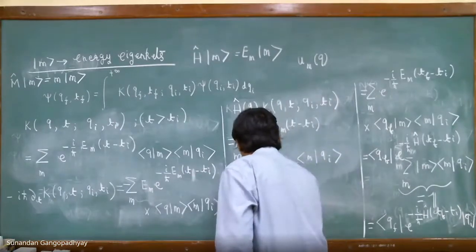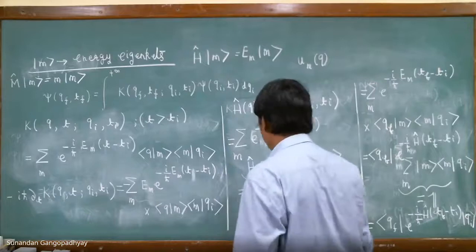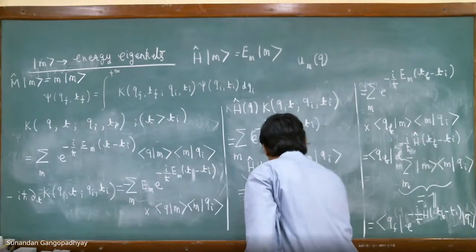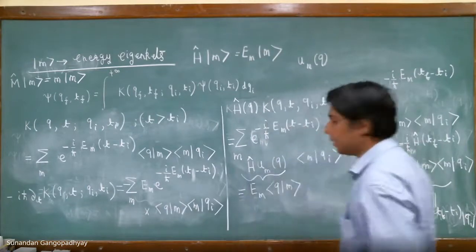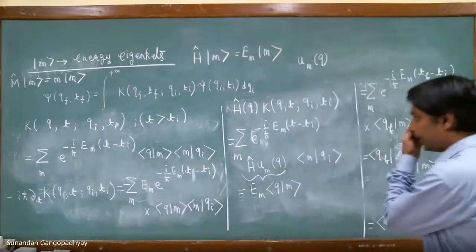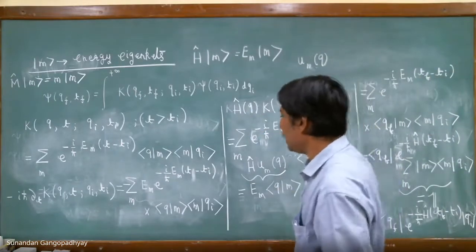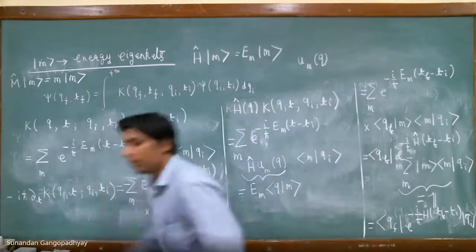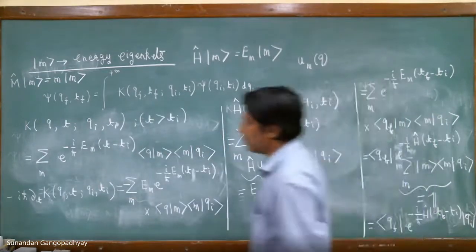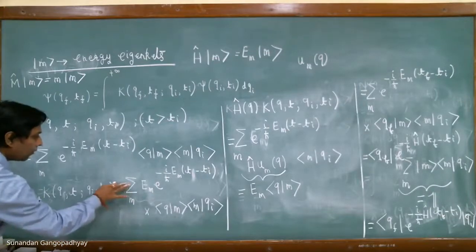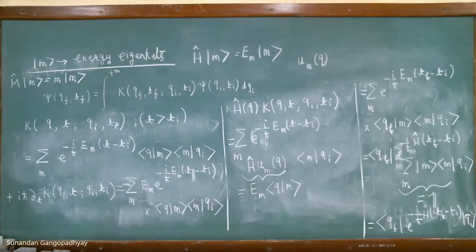This is E n, U n Q, but that is basically Q n. I think Shom was saying this, so you have already got it. You can immediately see that H hat acting on K is basically minus of this thing. So what we can do is make this plus, so this will go.